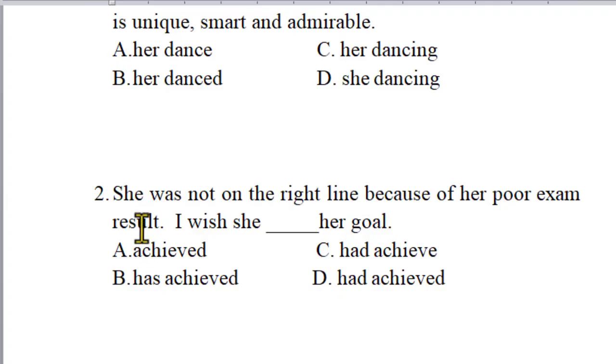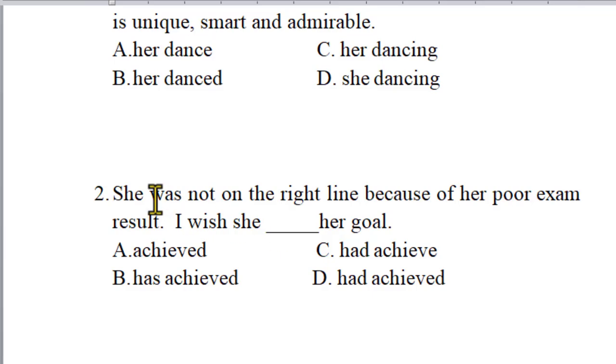Question number 2: she was not in the right mood or on the right line because of her poor exam result. I wish she blank her goal. There is an implied meaning here for the incomplete wish statement. To answer this wish statement, you go back to the meaning of it. We have wish plus simple past if you regret about the present. Second, wish plus past perfect if you regret about the past, isn't it? We have 2 ways of using the wish statement, talking about the present and talking about the past.